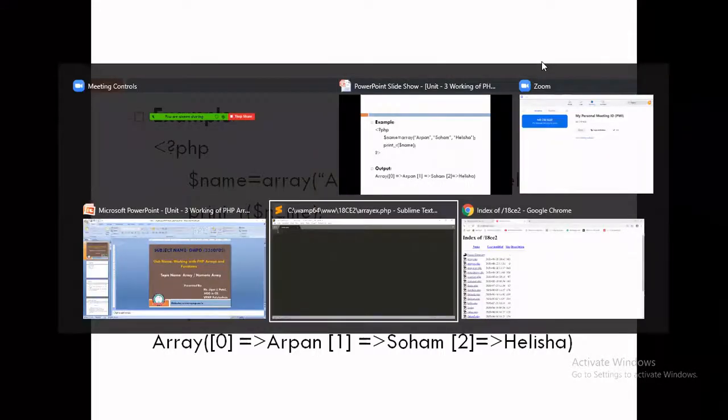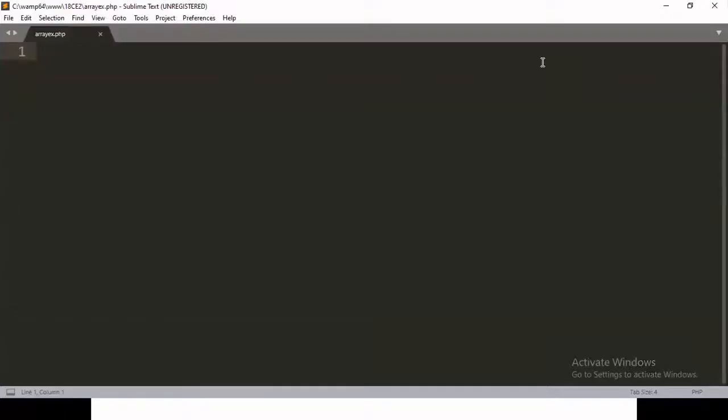So we are moving to the practical. Here I have created one file, named arrayex.php, that we can see here. That is my file name. Now I'm starting the coding. So the starting tag of PHP, then the ending tag of PHP.